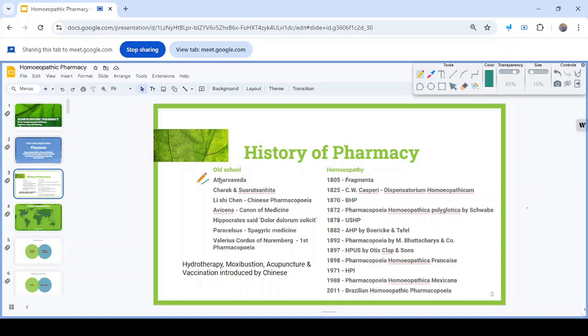The text is written by Atharvan, the rishi named Atharvan, who is the father of the famous saint Dadhichi. You all know Dadhichi, who donated his bones for the preparation of Vajra to Indra.